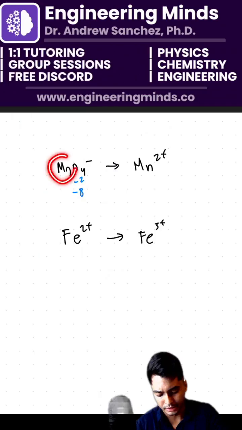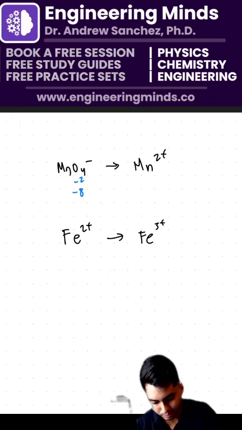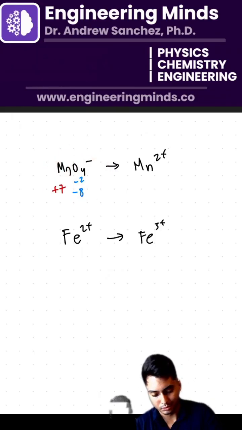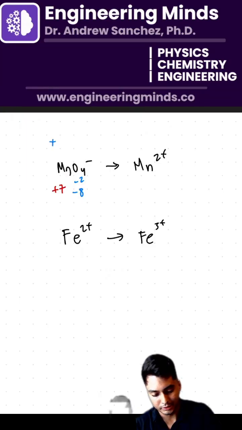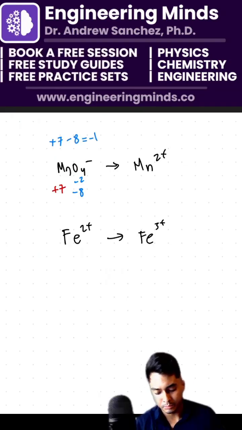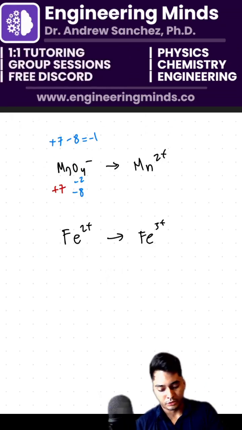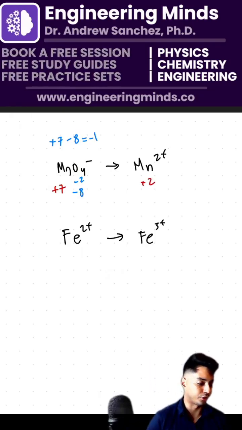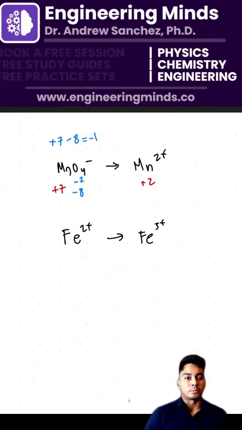So what number does my Mn have to be here? There you go. Luna got it. +7. Okay, good job. So +7 minus 8 equals -1. I'm just going to write that down to make sure everyone gets that here. If you're getting this so far, drop another thumbs up. If you're understanding how I got -1 here, +7 minus 8 equals -1. And therefore, this is going to be +2 here. Obviously, this is just +2. If you got that so far, so good. Go ahead and drop that thumbs up.